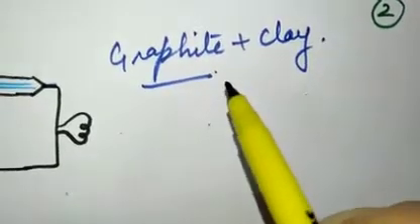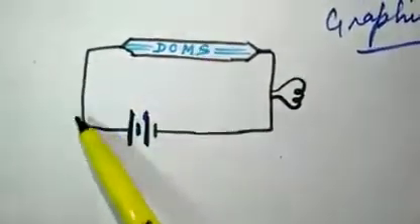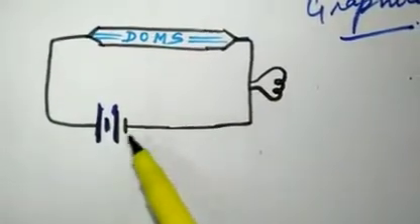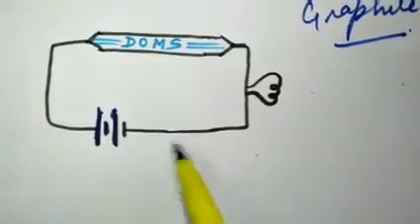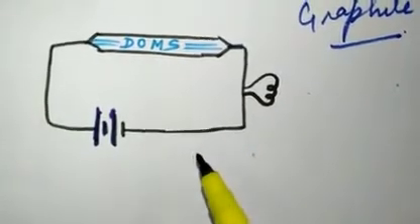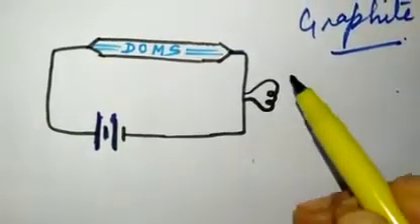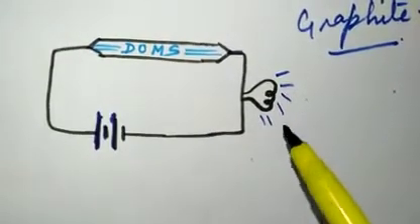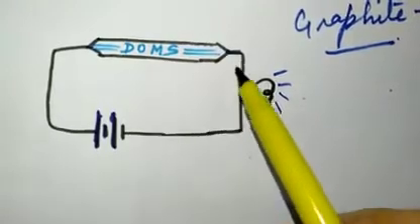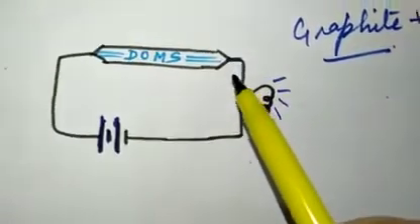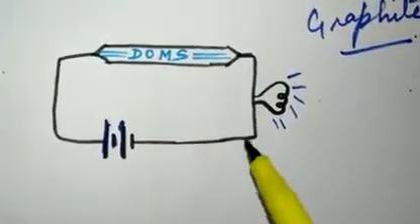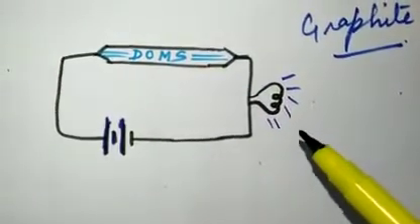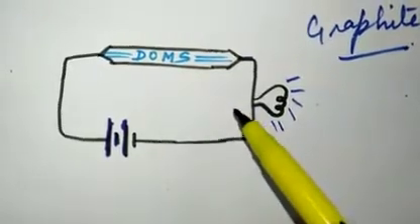Now how do we prove this? We have connected this pencil with the help of a battery, and we have connected this to a bulb. Now when we join the circuit, when the circuit is closed or complete, you will see that the bulb starts glowing. So if the bulb glows, it means that graphite or the pencil lead is a good conductor of electricity. This is a test for finding out whether a metal or a non-metal is a good conductor or not.